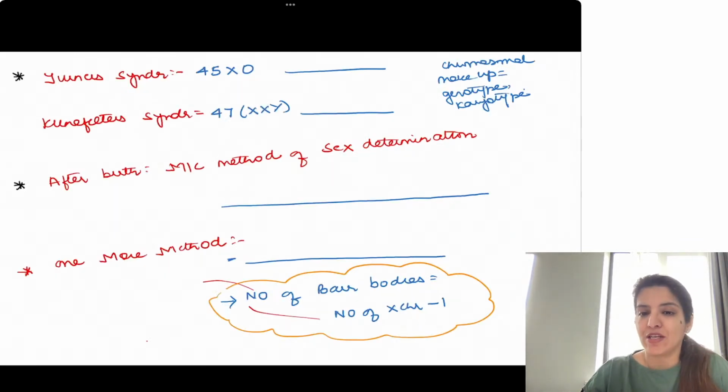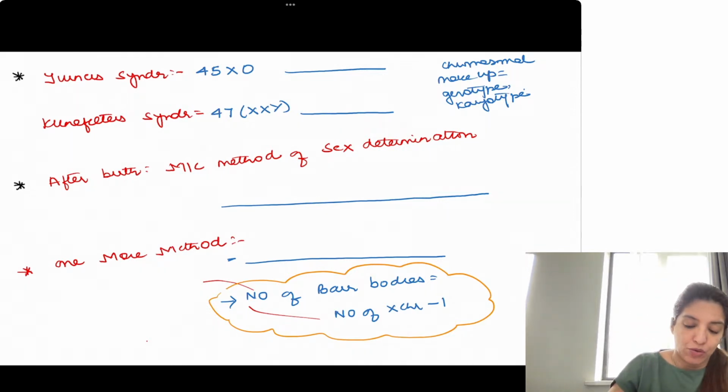So now I am asking you that as per genotype, as per the chromosomal makeup, what do you think will be the sex of Turner syndrome baby? Turner syndrome babies are 45XO. In other words, there is no Y chromosome. And if Y chromosome is absent, they are going to be female.